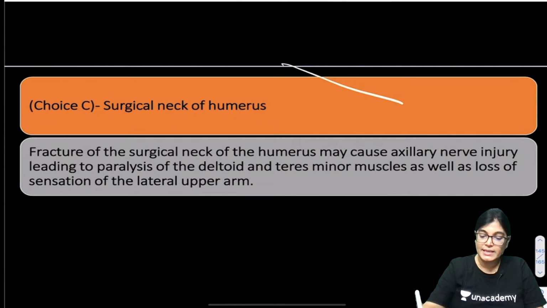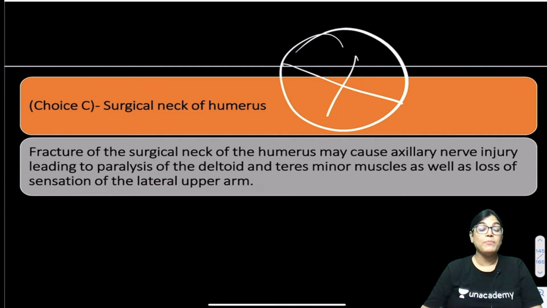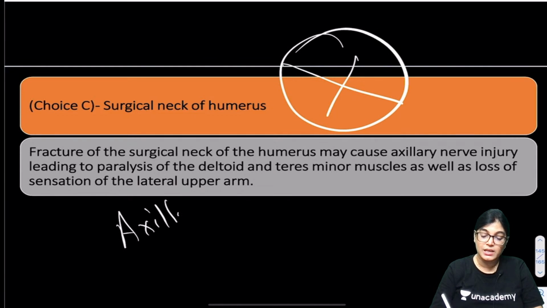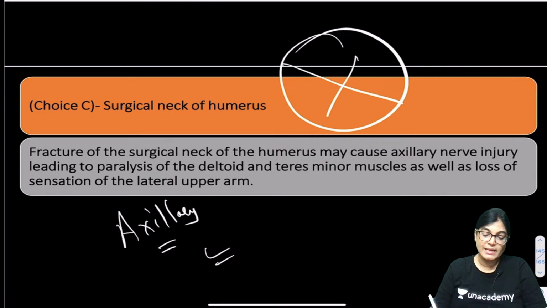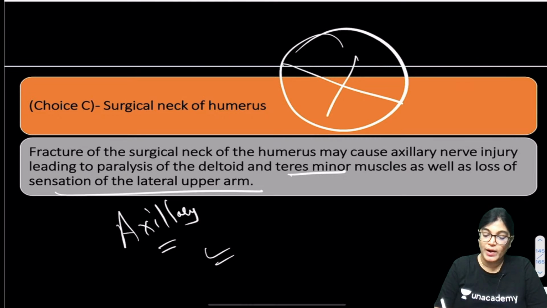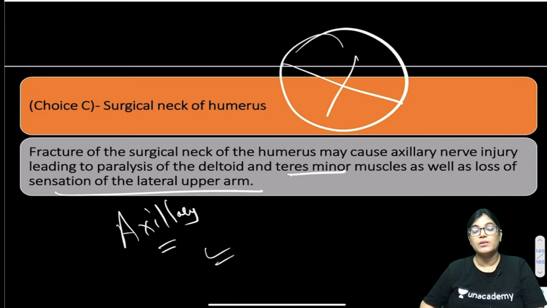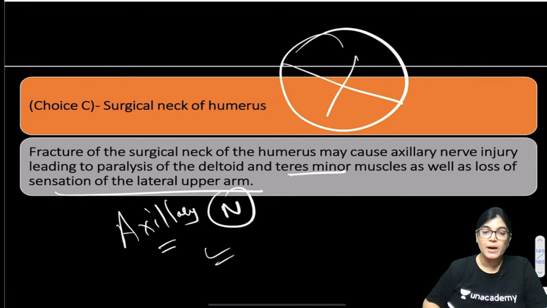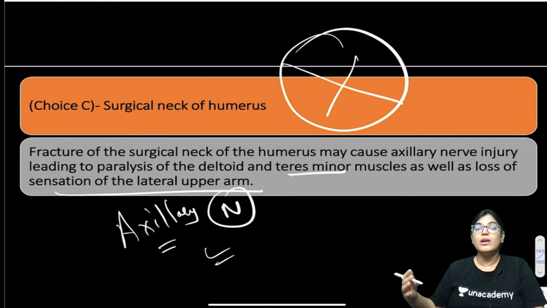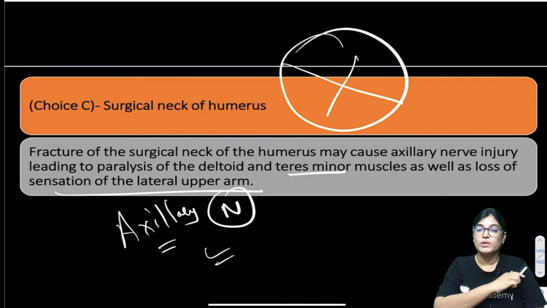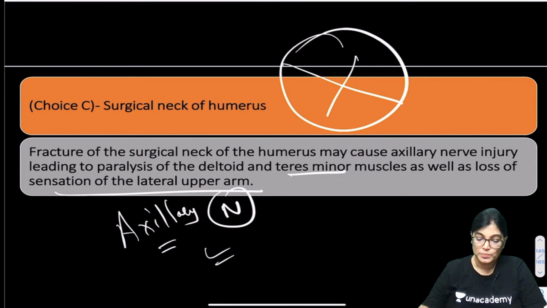Surgical neck of humerus, again it can't be the answer. Now you must be knowing why, because the axillary nerve is involved if the surgical neck is involved, and it will lead to paralysis of teres minor and deltoid muscle, and sensation will be lost from the upper lateral aspect of the arm. The upper lateral cutaneous nerve of the arm is a branch of the axillary nerve. If the deltoid muscle is involved, there is loss of abduction, and in chronic conditions there will be loss of shoulder contour, which was not mentioned in this MCQ.